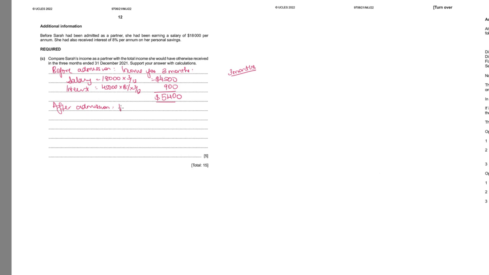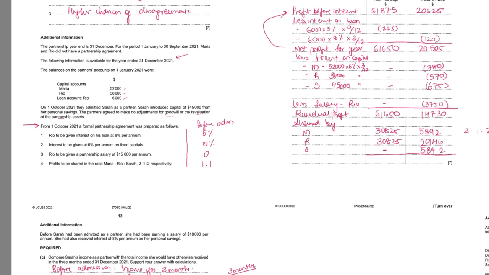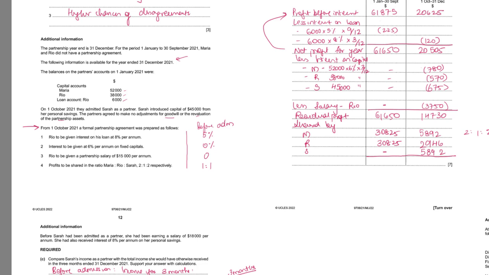income for 3 months, she received interest on her capital, and she also received share of profit. So let's see how much were the values. Interest on capital for Sarah was 675 and her share of profit was 5,892.